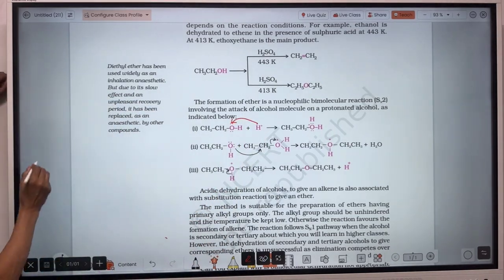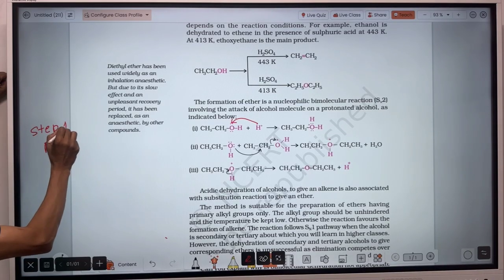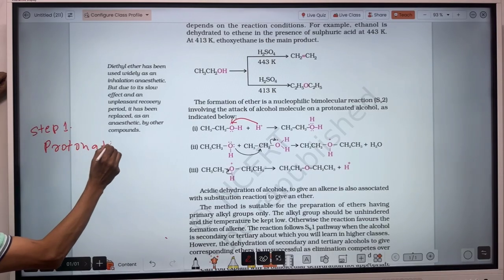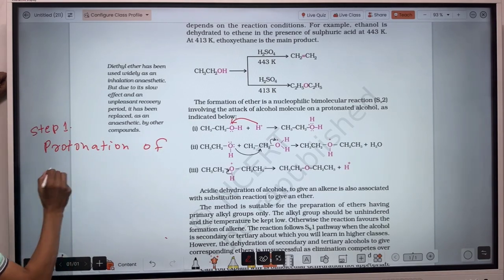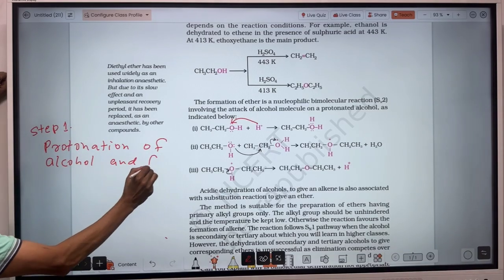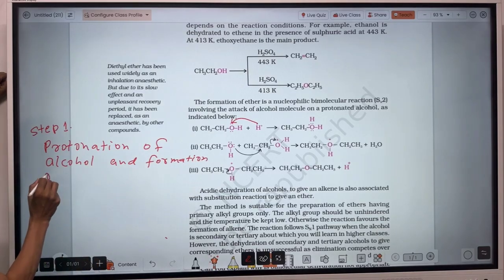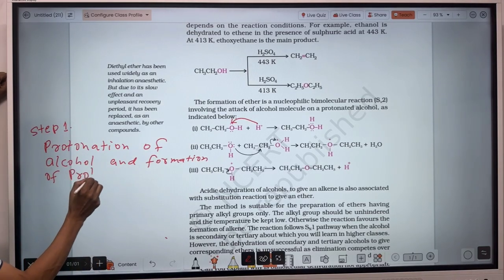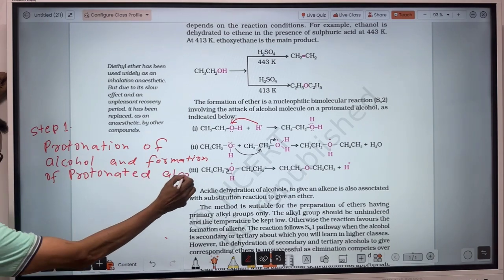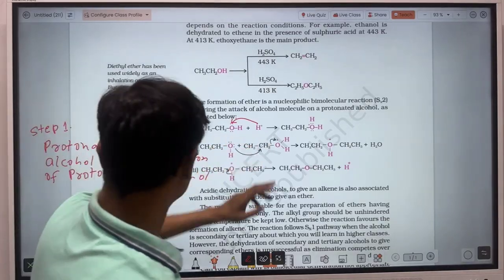So here there is protonation of alcohol.